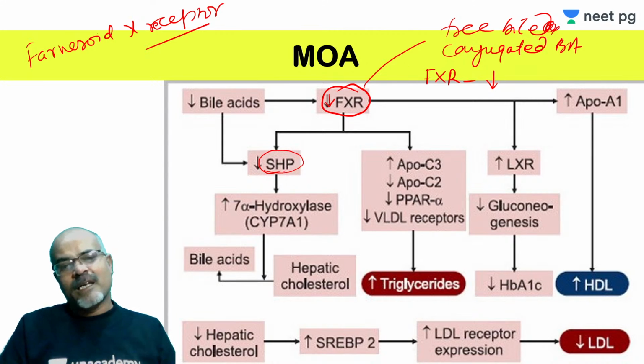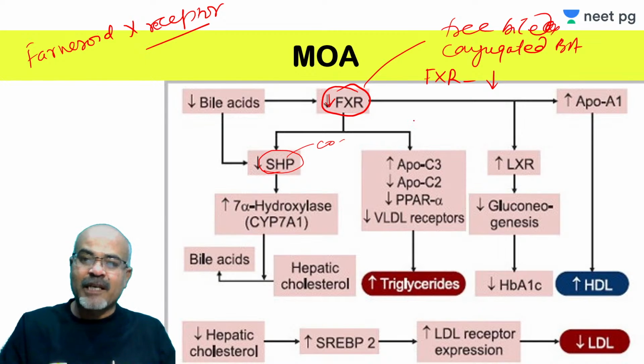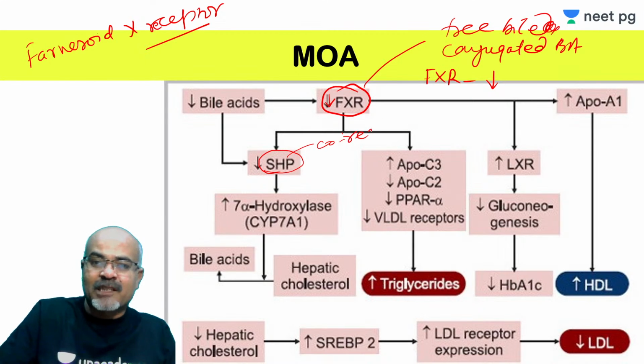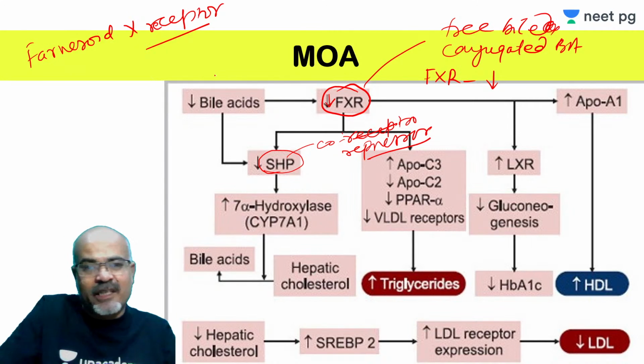This is, if I remember the name, a kind of co-repressor that can prevent the transcription activity of many nuclear factors, right? So this SHP is actually reduced.